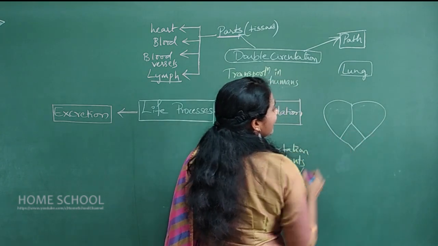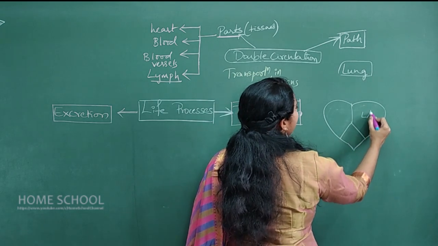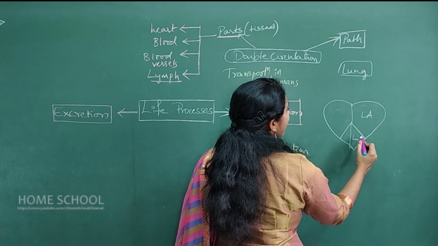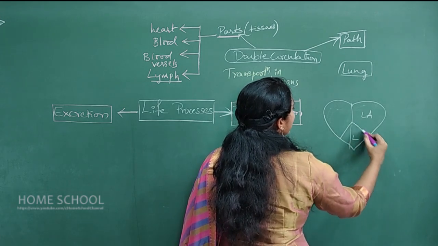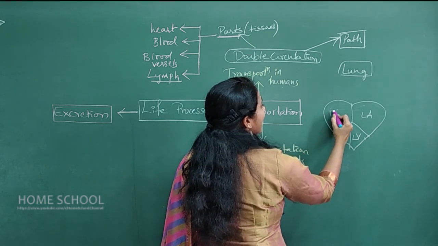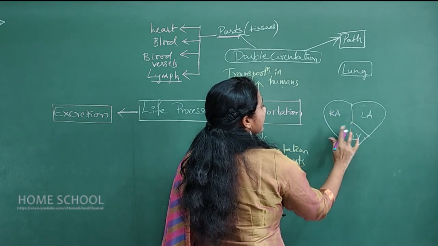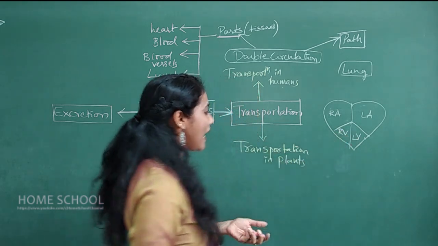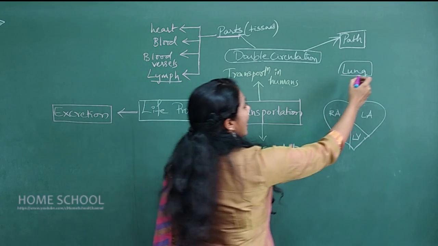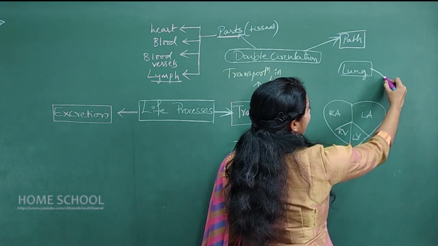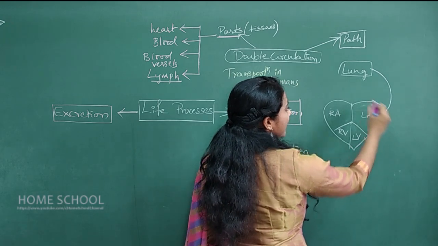So this is our heart, and this is the left atrium, and this is the left ventricle. I'm writing it in short form. This is the right atrium, and this is our right ventricle. From the lungs, the oxygenated blood will go to the left atrium.